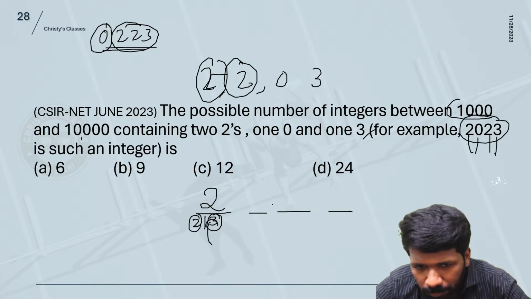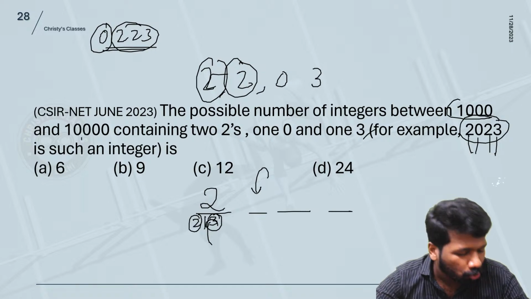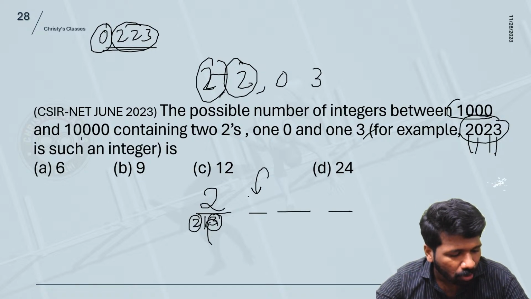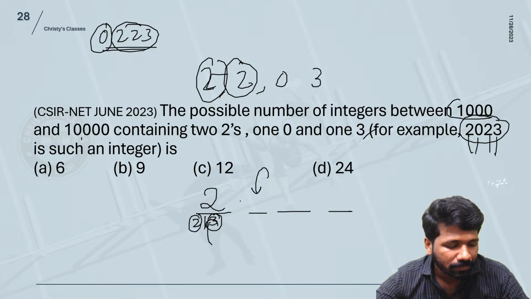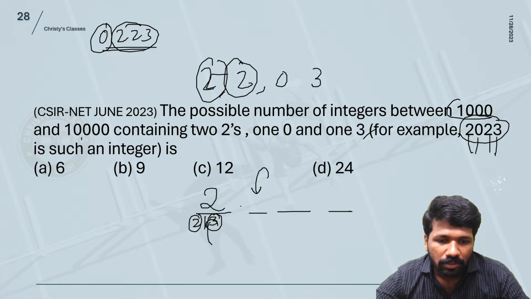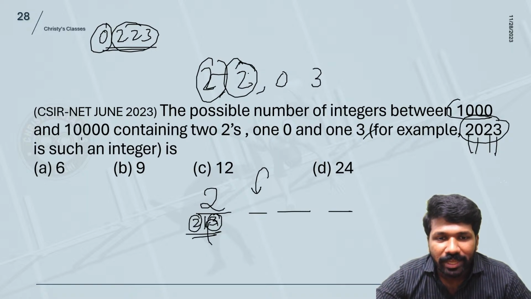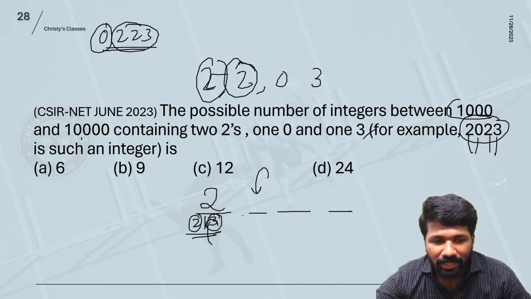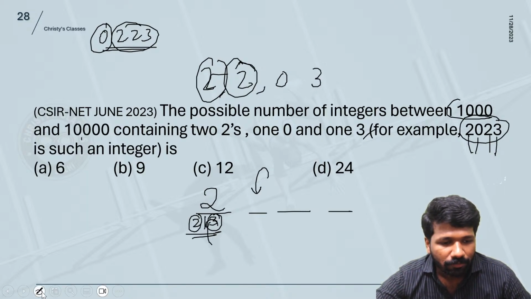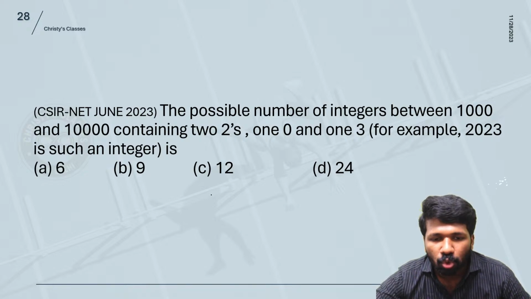That means for this position, either the 2 is used or the 3 is used. Among 2 and 3, one number is remaining and another 2 is there actually. Here you should be a little careful. This is a little tricky one. So, to make it easy, let us take 2 cases.